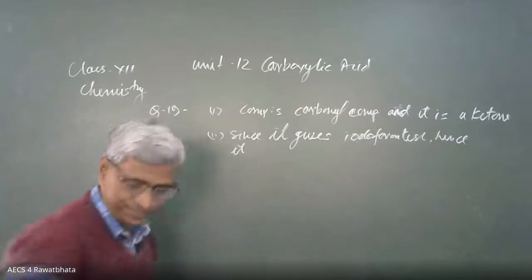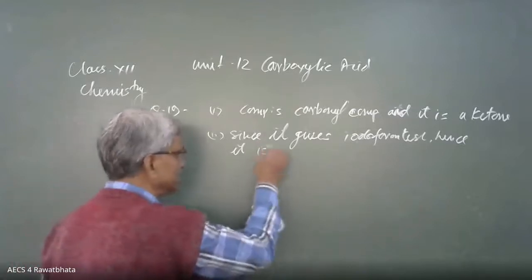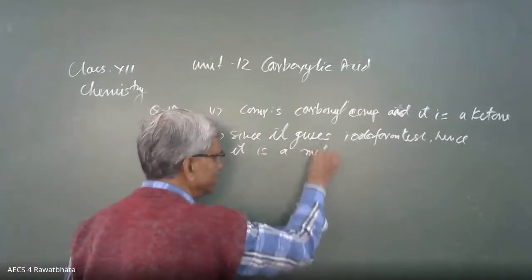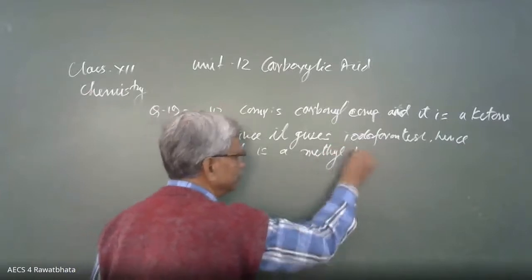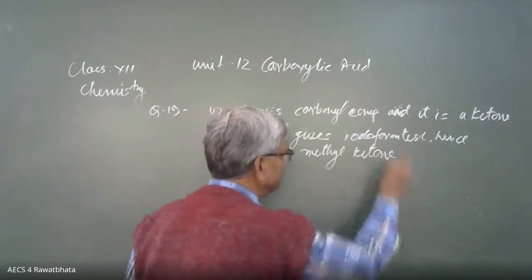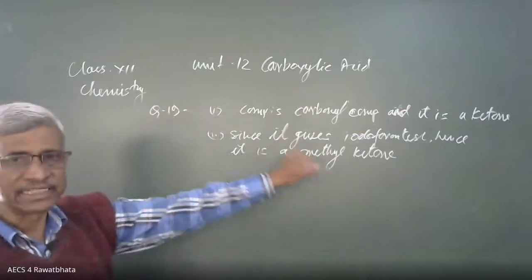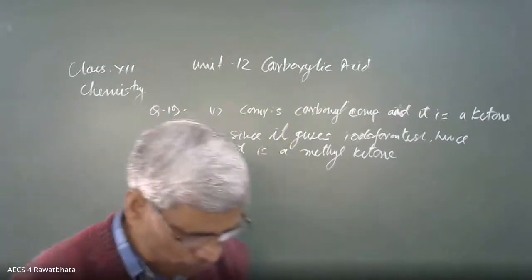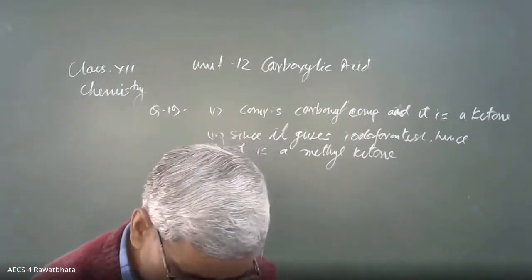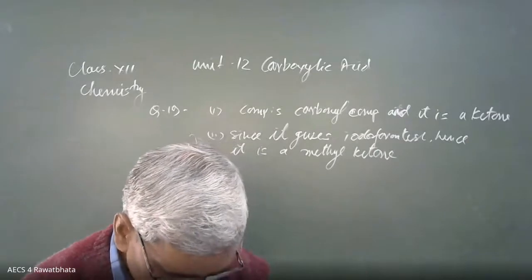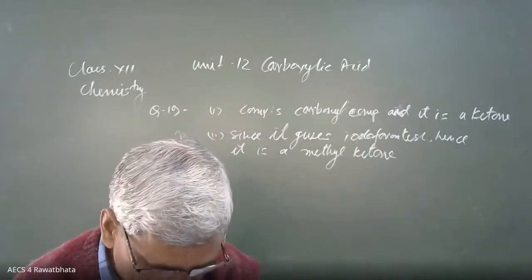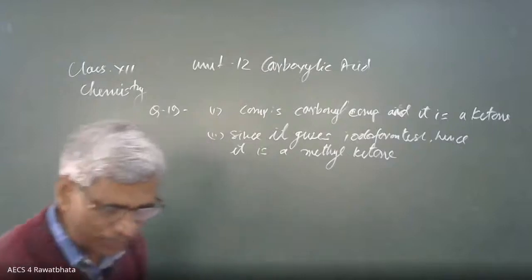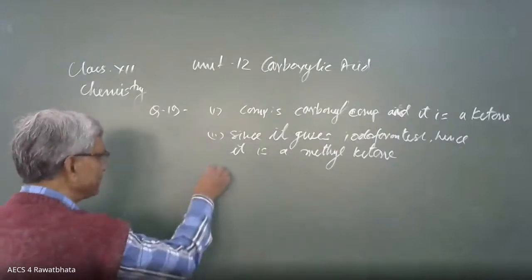It is a methyl ketone. Hence it is a methyl ketone. On vigorous oxidation, it gives ethanoic acid and propionic acid, propanoic acid.